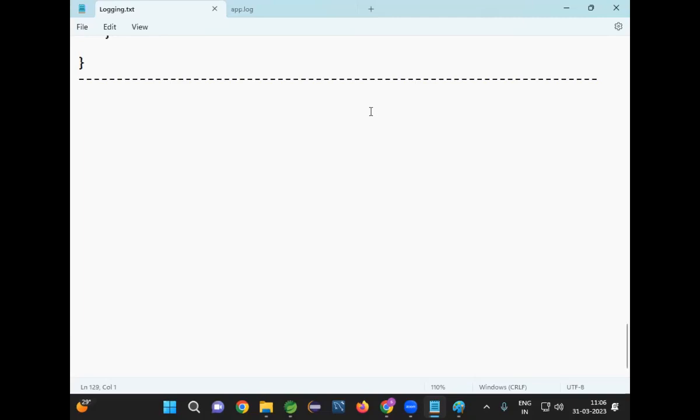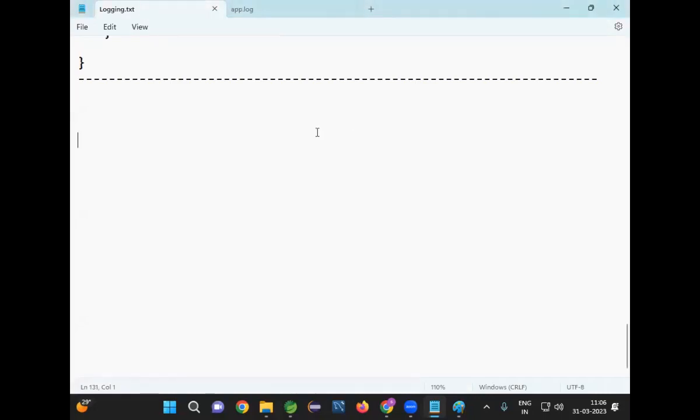How many messages will be there in the file? GBs of data will be there. TBs of data will be there in the log file. Is it easy to monitor? No. That's why we don't create one log file for the whole application.